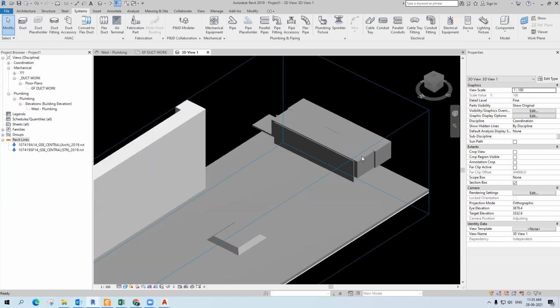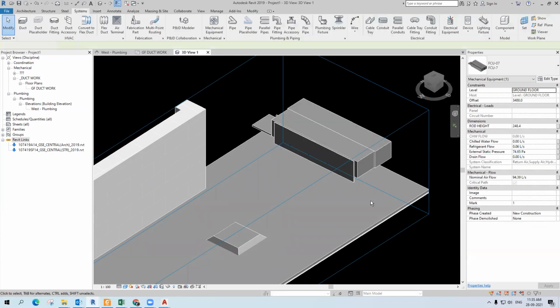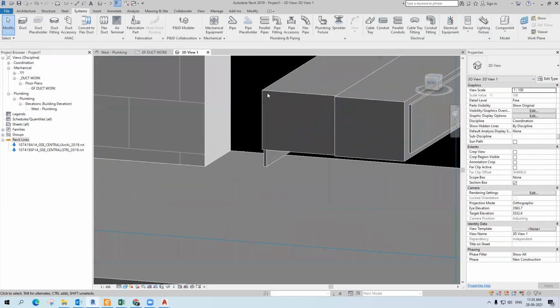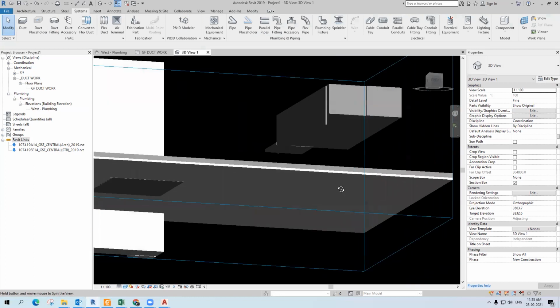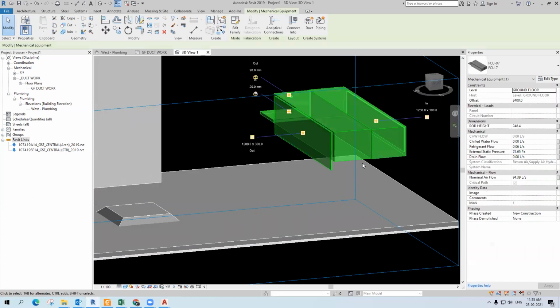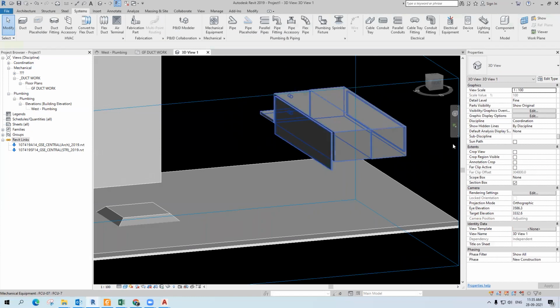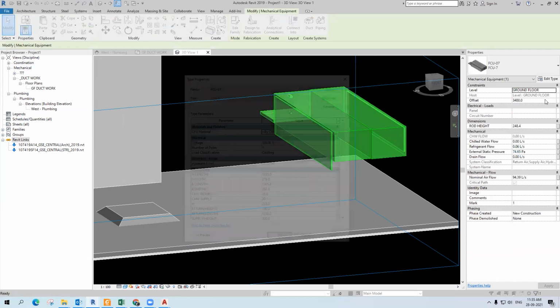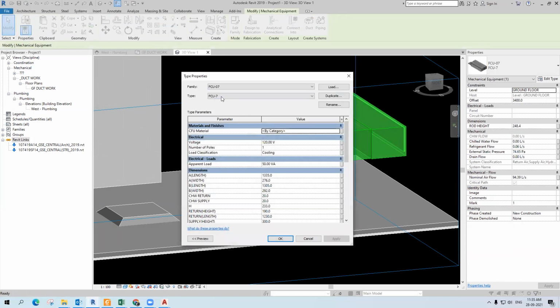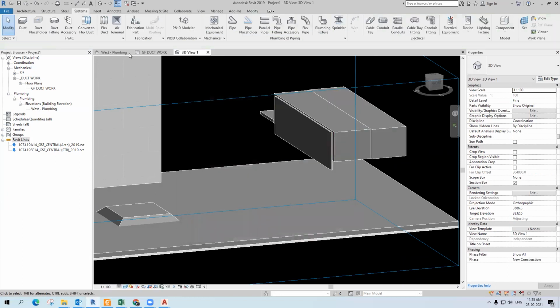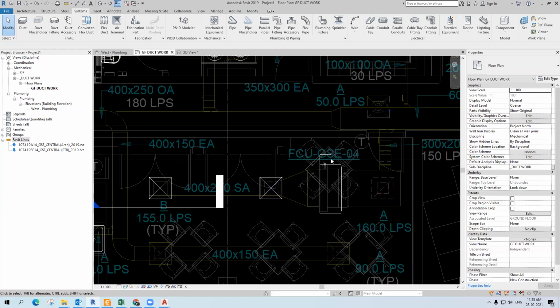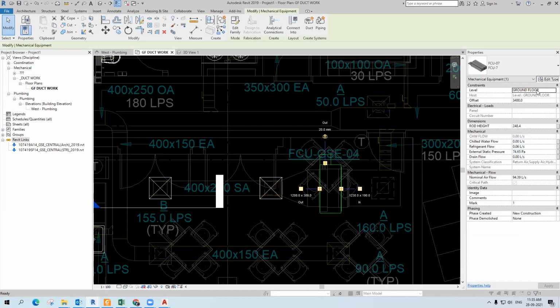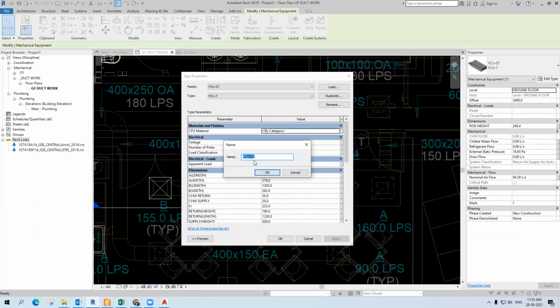There is a problem with this family. Just pick this family. You can see that the mouthpiece is beyond the FCU height. That is a family issue. Just pick the family, edit type, duplicate it, and in type name type FCU GSE04.